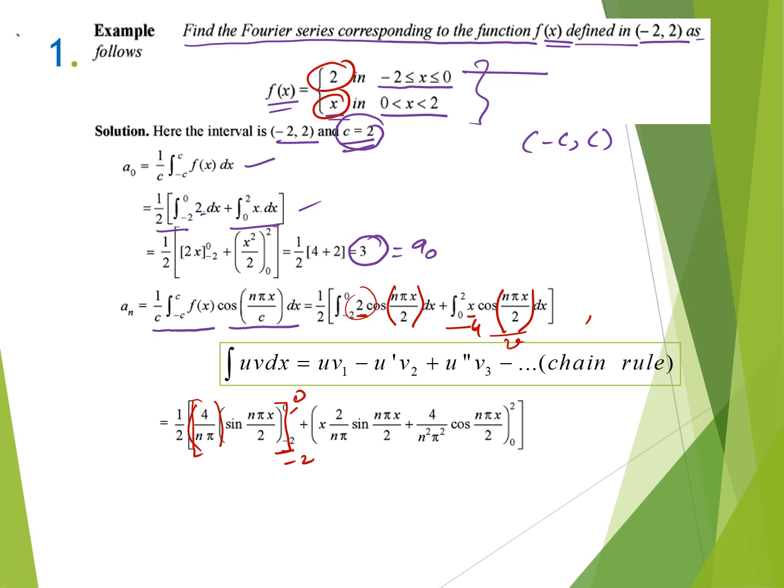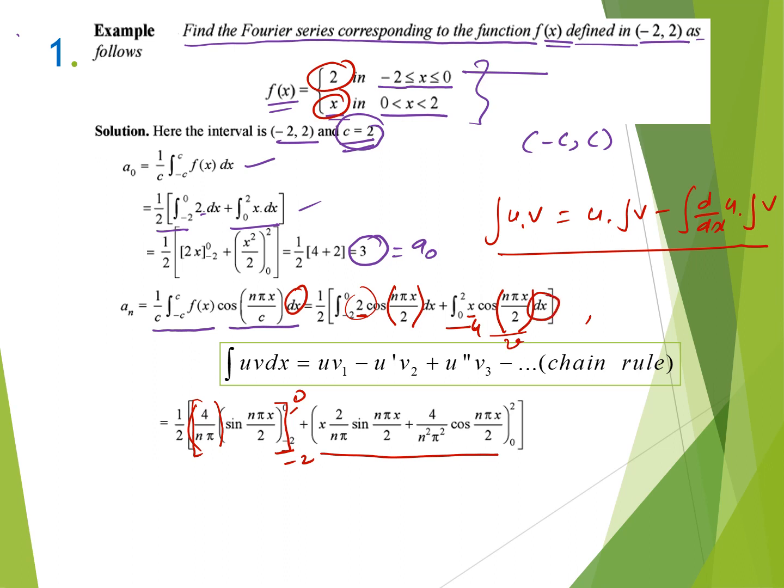Then according to the integration formula, integration of u v is equal to u times integration of v minus integration of d by dx of u times integration of v. By using this formula we find the value. Substituting the limit 0 to 2, remember you are doing integration with respect to x. We are calculating all these terms with respect to x, so always substitute the limit in x.